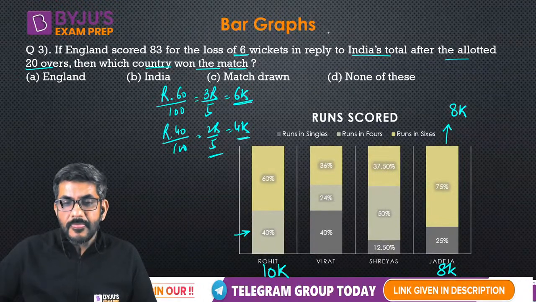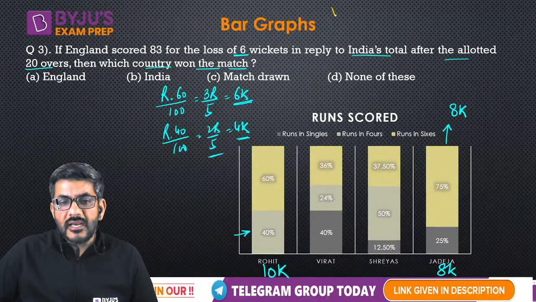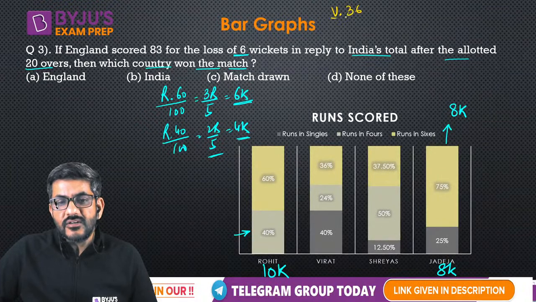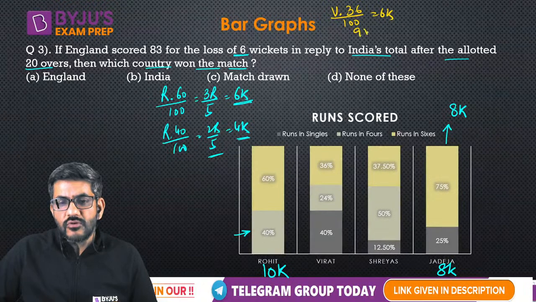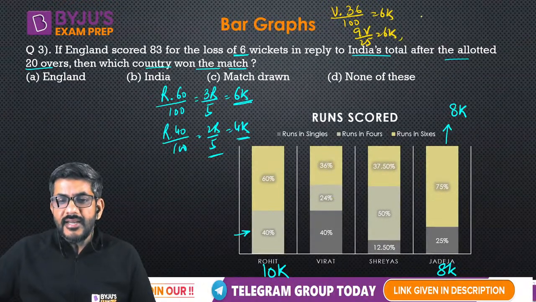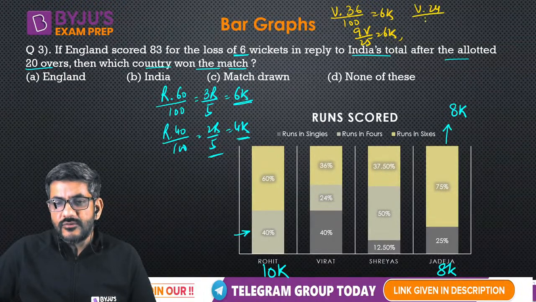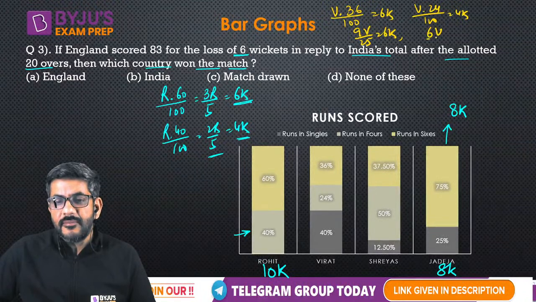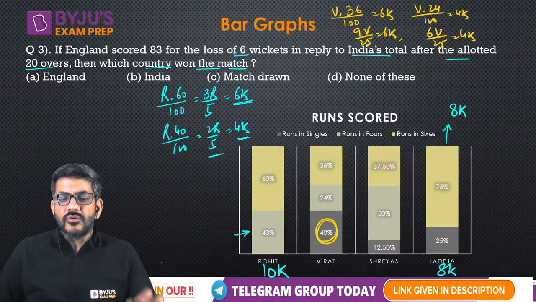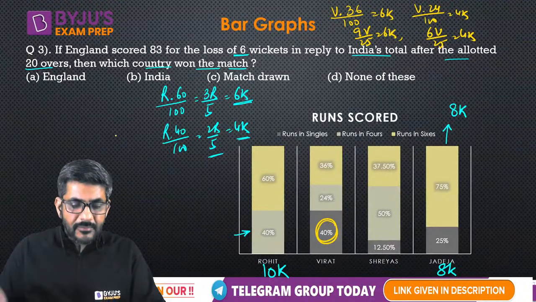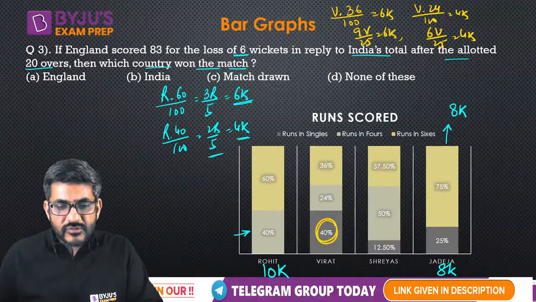What is Virat's score? 36%. Let's say Virat's score is V. 36% of that should be a multiple of 6. That means, cancelling out 4, 9V by 25 should be a multiple of 6. 24% of Virat's score, that is V into 24 by 100, should be a multiple of 4. So I can say 6V by 25 is a multiple of 4. And the remaining 40% is not needed at all, because in any case it will be a multiple of 1 if V is a multiple of those numbers.